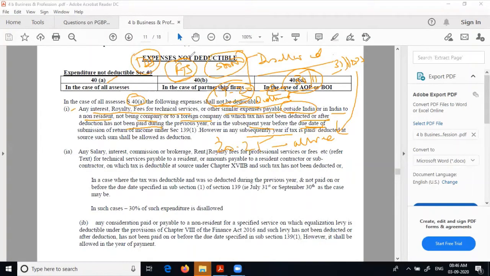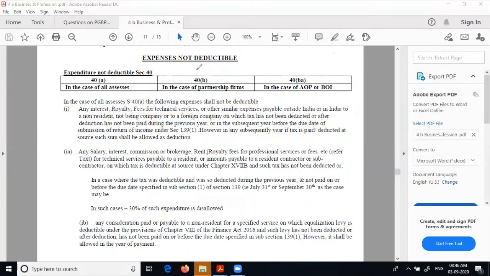So I hope you understand the provision relating to TDS, because TDS is just like an employees' contribution. It will be deducted from the salary or whatever is the head of it, whatever is the payment made, and paid to the government. And that person can claim it as a deduction. So I'm not going into that. We have a separate TDS chapter. But here, what is important is that if TDS is not complied with, then the expenditure will be disallowed. This section relates only to payments outside India or to a non-resident, but it is not for local payments.